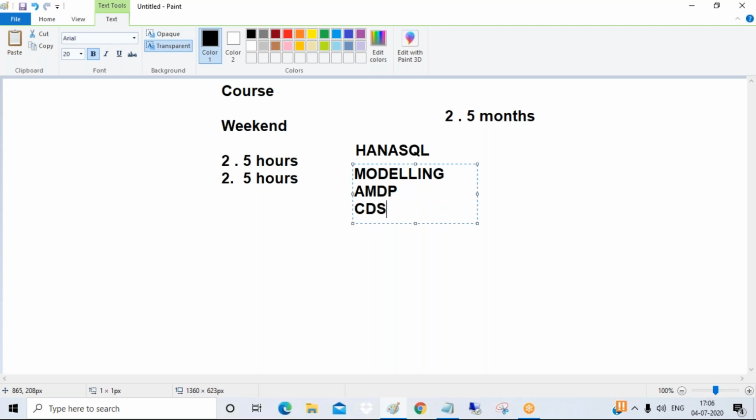After AMDP, we'll start with CDS. And I will discuss some basic OData, basics of OData, not complete. What are the basics of OData?